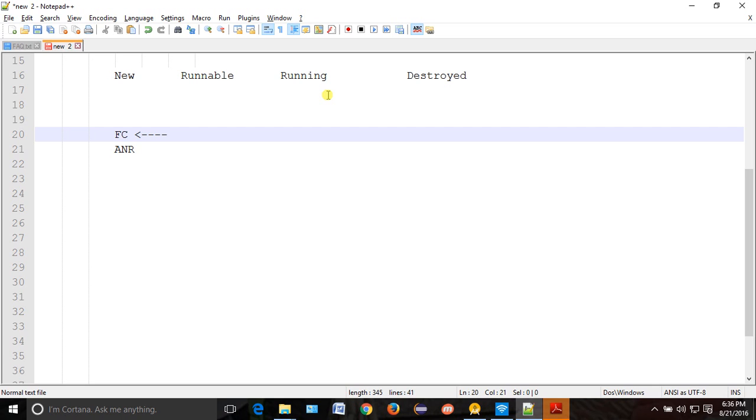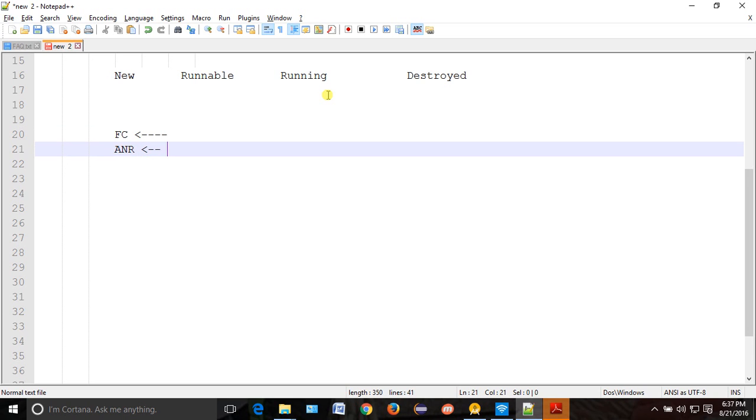ANR comes when your main thread is busy doing some expensive task, so it will not be responding to you. We call this ANR. ANR means application not responding.